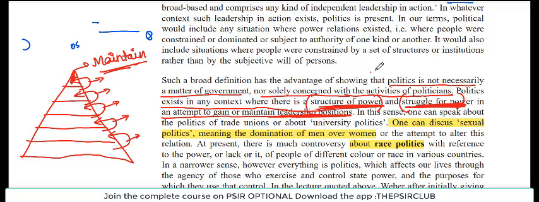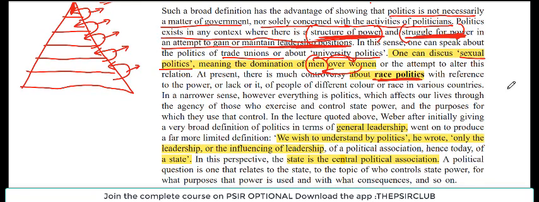And see, you can see university politics, politics of trade unions, right? One can discuss sexual politics. Now what is this sexual politics? Simple, domination of one sex over the other, right? Men over women, women over men, right? And when you attempt to alter these relations, you are involved in politics. Isn't this clear? Then there are politics of race, right? One is trying to dominate, the other is trying to alter the situation, right? Politics of color, politics of caste, politics of creed, right? So in some way or the other, you will see politics everywhere.